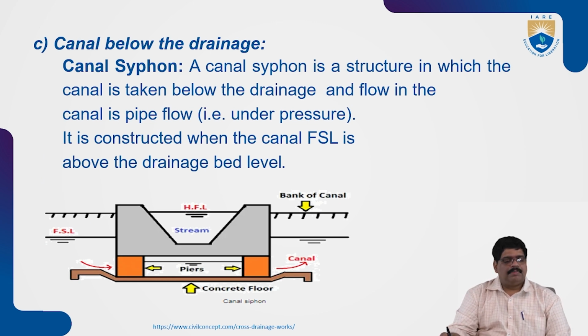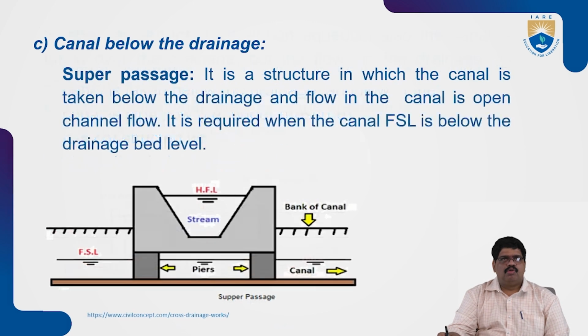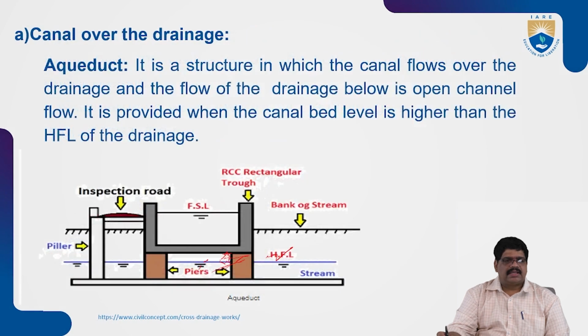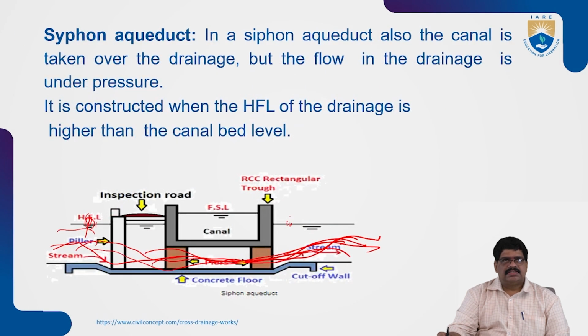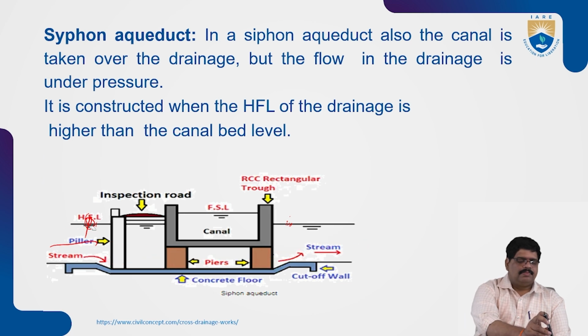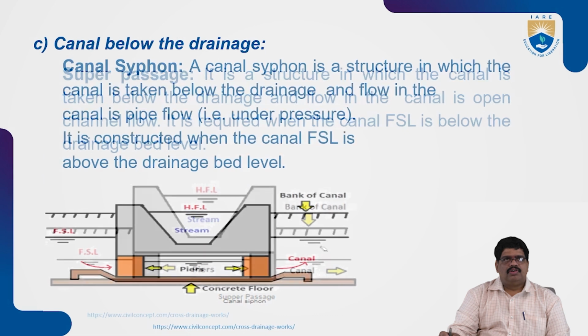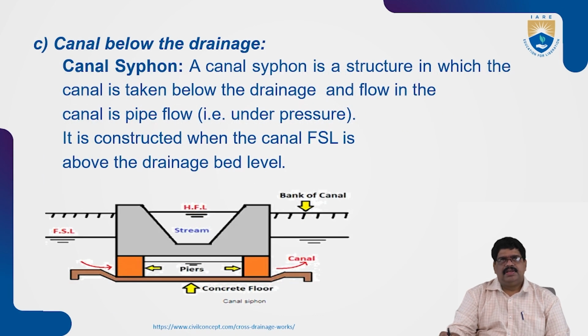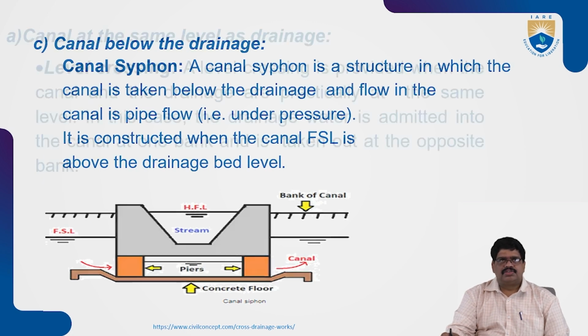So up to this we discussed the four types. First one is aqueduct, second one is siphon aqueduct, third one is super passage, and fourth one is canal siphon. These are the four types of hydraulic structures which can be constructed as cross drainage works.